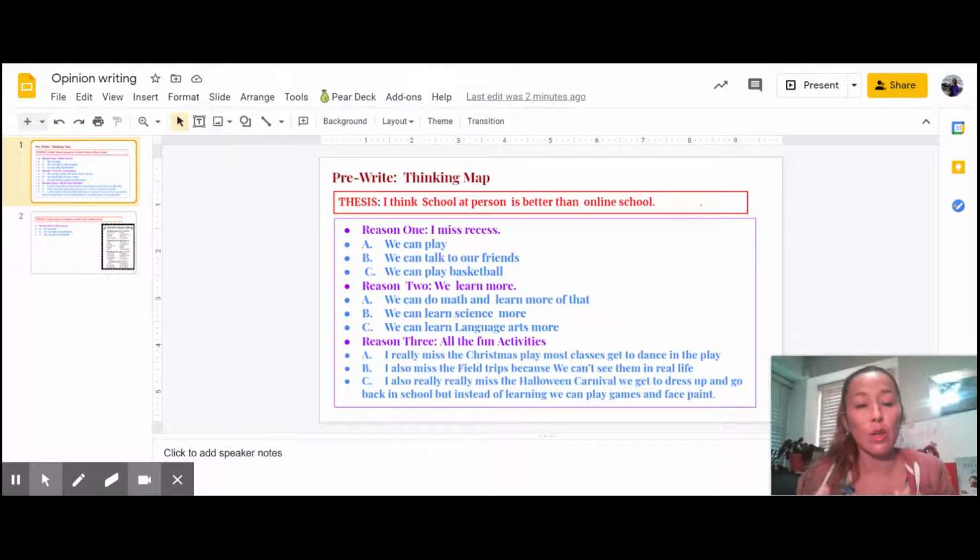I feel like you have to know what your entire piece is about before you can introduce it or wrap it up. So I do like to start with body paragraphs, but there is no hard and fast rule. You're the author, you decide how you want to start.